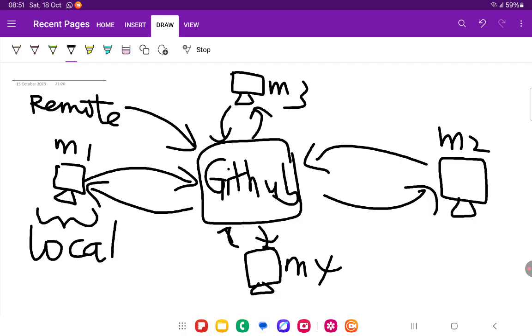GitHub, where you all decide to keep your code, is the remote version. So when you say push to remote, that means you need to send to the actual platform. We're calling it remote mostly. So let's now go into how the GitHub platform actually looks, and I will show you mine.